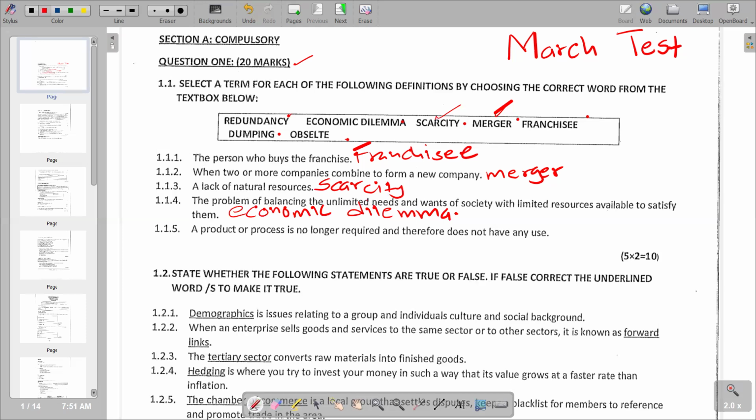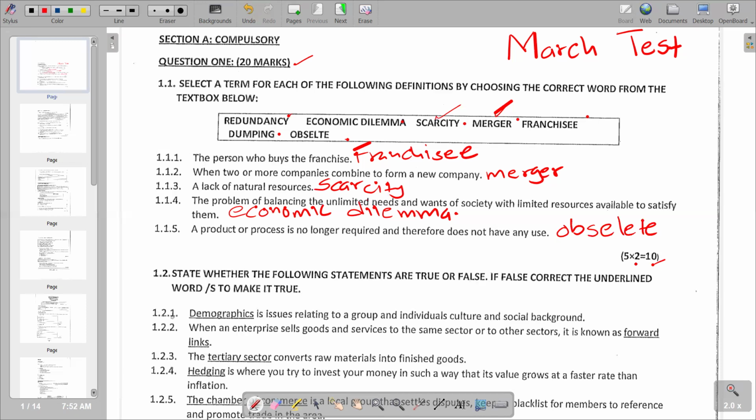Then we go to the last part of the question. We say a product or process is no longer required and therefore does not have any use. According to the responses given, we have obsolete, which makes it the correct response. So obsolete is the correct response. This section has 10 marks, with each of the questions having 2 marks.